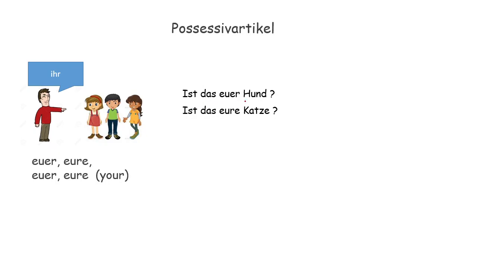Ihr, euer, eure. You all. Yours. Ist das euer Hund? Is this your dog? Ist das eure Katze? Is this your cat? For feminine, eure. For masculine, euer.